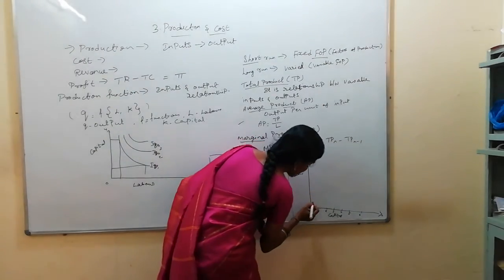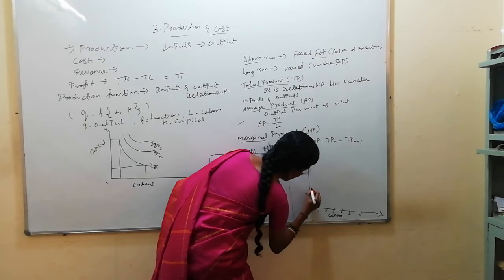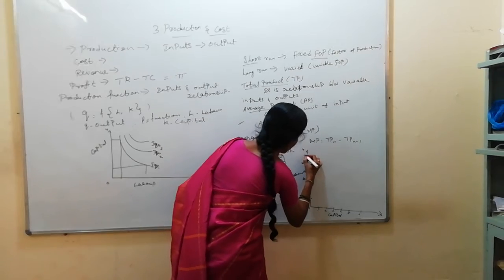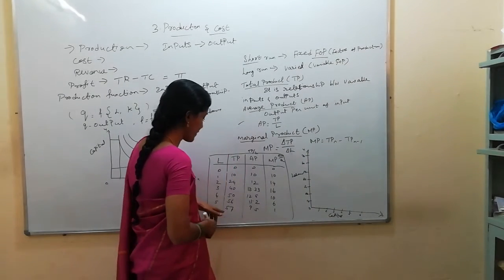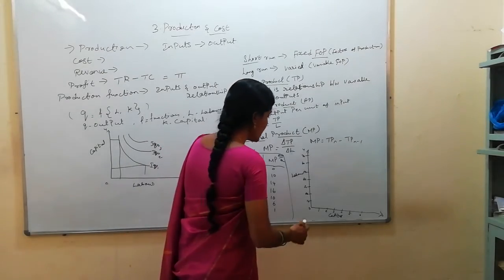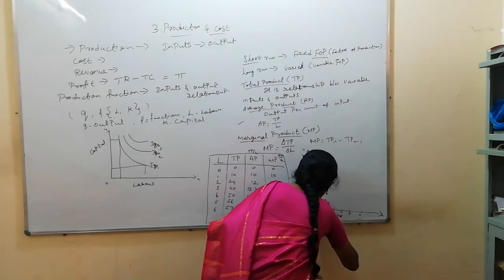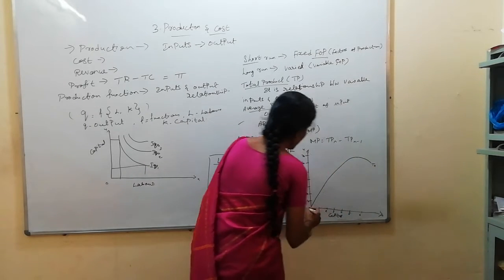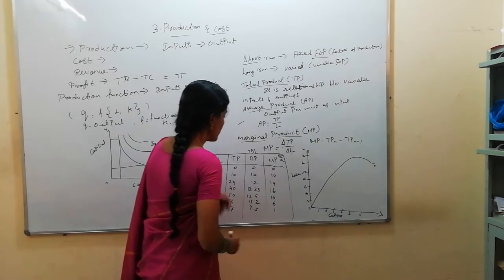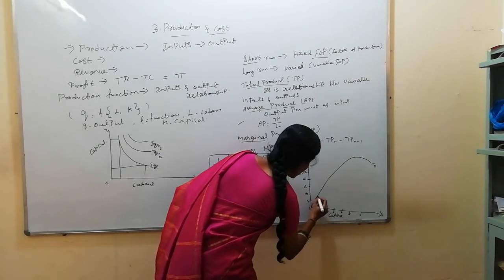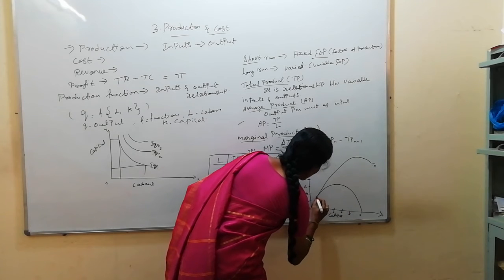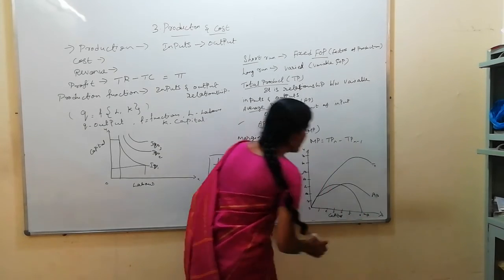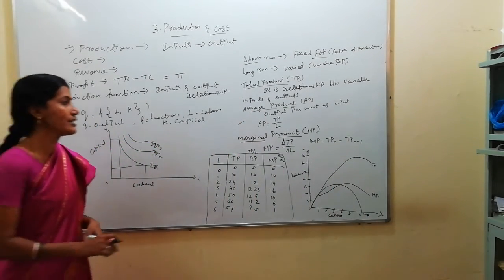And here the highest value given is 57. So on the y-axis what values can we plot? 10, 20, 30, 40, 50, 60, 70. Because 57 is the highest value. If you join all the points, you will get an upward sloping curve, that is TP. Okay, I will finish TP. Next the marginal product curve. The marginal product curve will reach 0 and the average product curve will go here, AP. This is MP. So this is the relationship between AP, TP and MP.